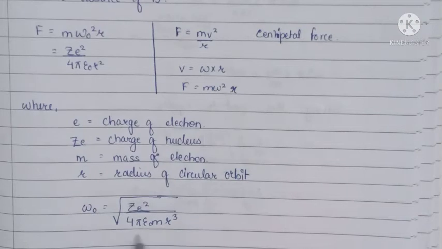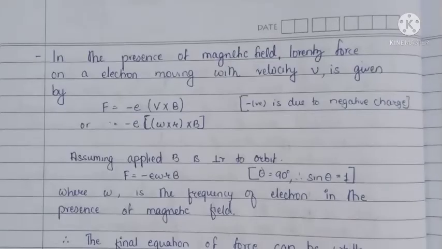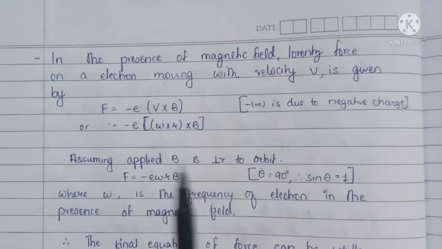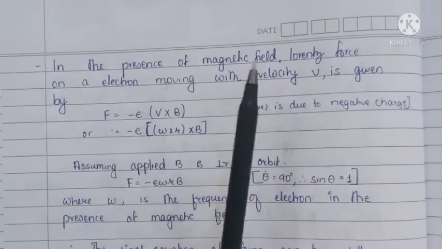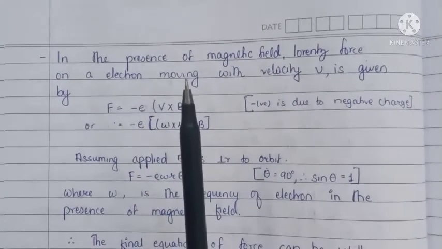Now this is the value of the frequency with which the electron is revolving around the nucleus in the absence of external magnetic field. Now we apply some magnetic field. Now in the presence of magnetic field, Lorentz force comes into the picture.